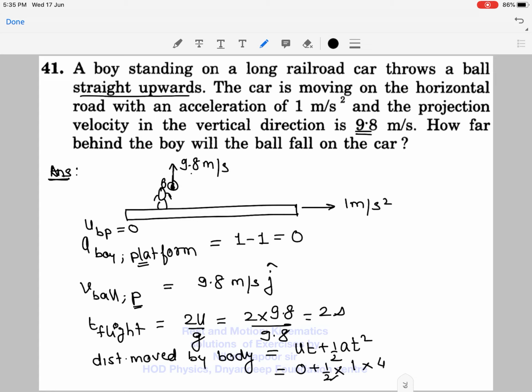How much is the time? 2 ka square will be 4. 2 2s are 4. So the distance moved by the platform is 2 meter. So therefore the ball will fall 2 meter behind the boy. This is boy.